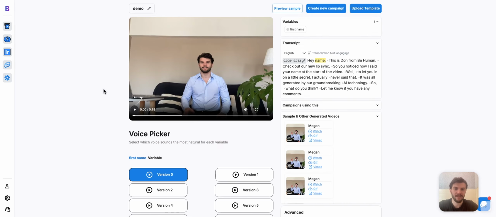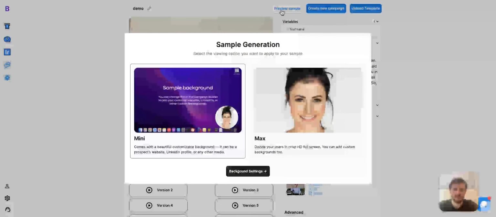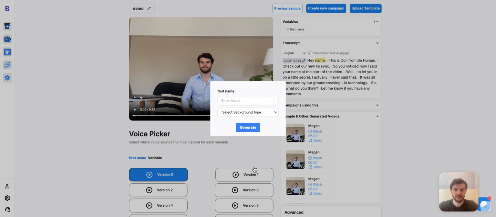Okay, perfect. So now we have our template. And if we want to preview a sample of what this looks like, let's hit this button. And now we're presented with mini or max. Mini mode means that you're going to be in the bottom right corner, kind of like I am right now in this video, and max mode means you're going to be full screen. You can put backgrounds behind you, such as your recipient's website, their LinkedIn profile, any photo or video that you have, anything you'd like. Really, it's up to you. But for this example, I'm going to use max mode.